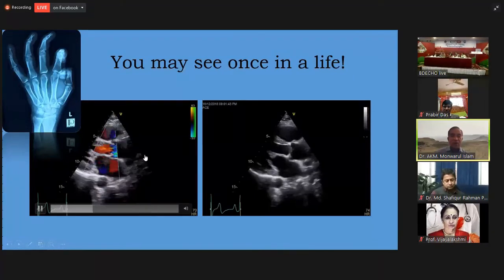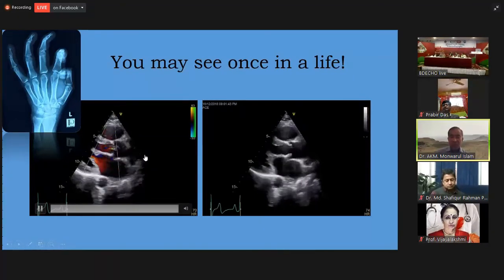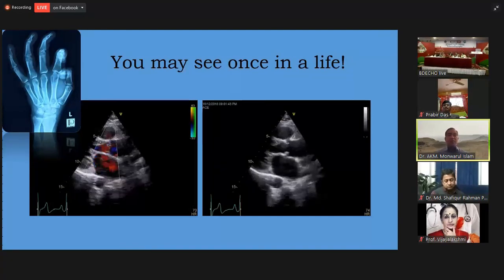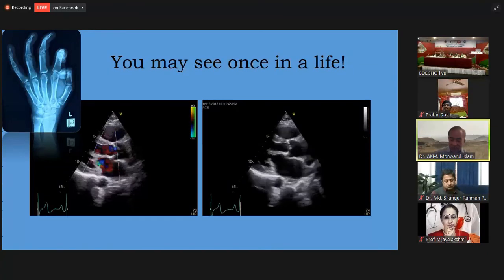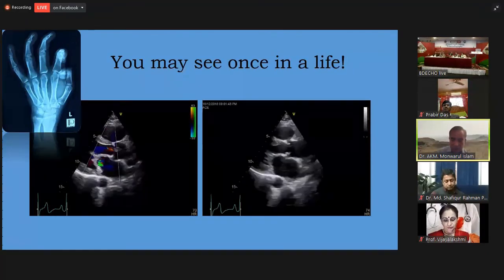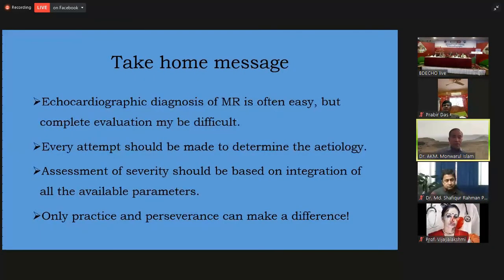When we thought of some rare diseases, ultimately further investigations revealed the presence of mucopolysaccharidosis.